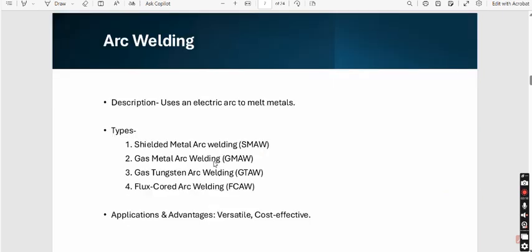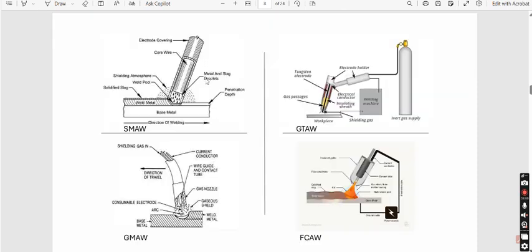Now the very first is arc welding. It uses an electric arc to melt the metal. Pretty simple. The types of arc welding comprise shielded metal arc welding, gas metal arc welding, gas tungsten arc welding and flux cored arc welding. Now, what are the applications and advantages of arc welding? It is versatile and cost effective. That means arc welding is used in multi-purpose tasks, and it is also cheaper. These are some diagrams of arc welding which we will discuss in detail when we come to each point.